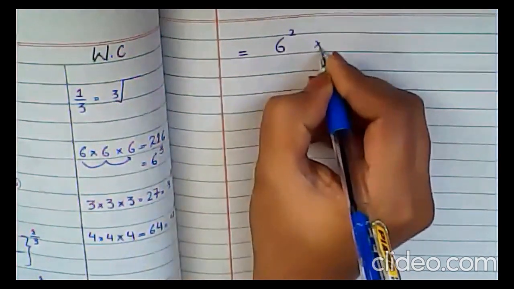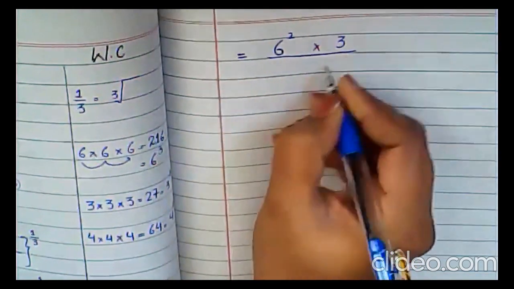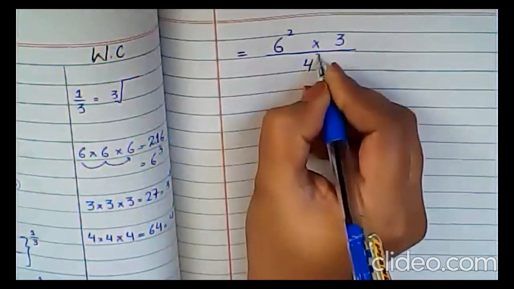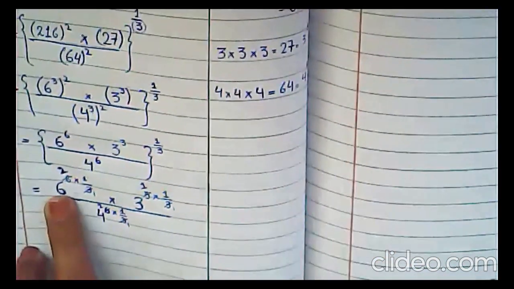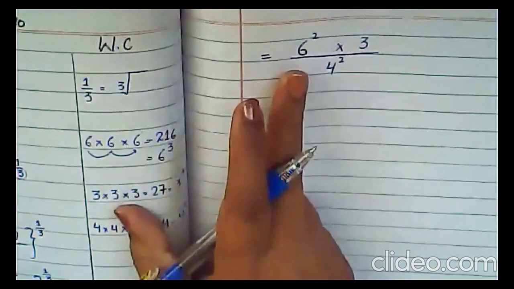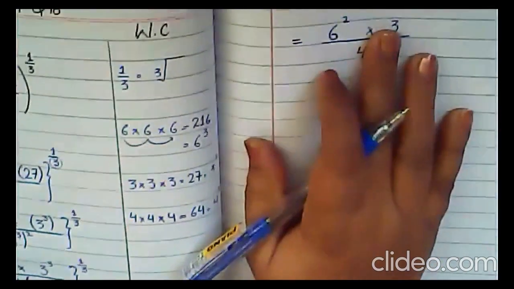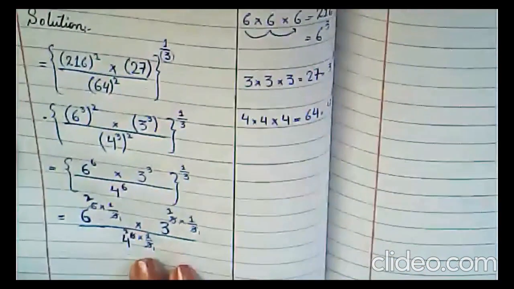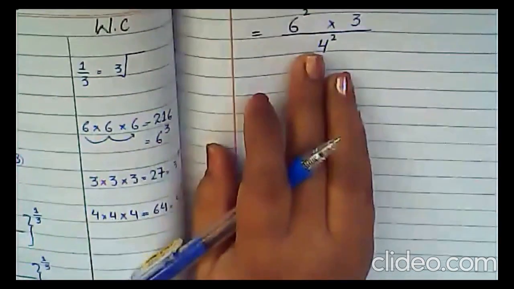Square multiplied by 3 with left no power, divided by 4 square. Understand? Look at here. This one: 6 square multiplied by 3 has no power, that is 1 power. So simply we will write, no need to write the 1 here. And the last one is 4 square. So simply I'm going to write here 4 square.